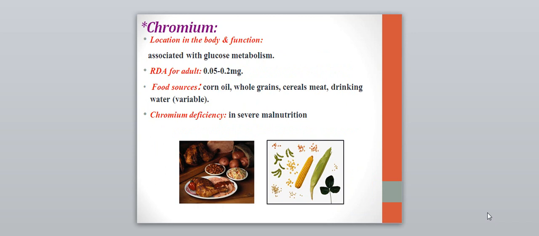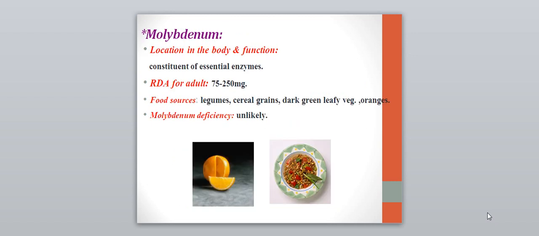Chromium, this is associated with the glucose metabolism, and the daily allowance is 0.05 to 0.2 milligram. That is present in the corn oil, in whole grain, cereals, and drinking water. Also, chromium deficiency occurs in severe malnutrition. Molybdenum is important as it is a constituent of essential enzymes. Daily allowance 75 to 250 microgram, present in different types of food, legumes, cereals, dark green leafy vegetables, orange. And deficiency here is unlikely.